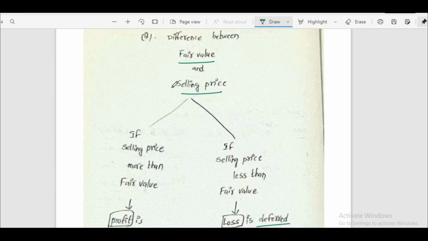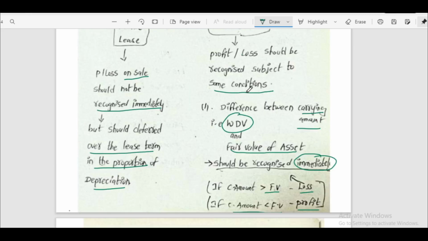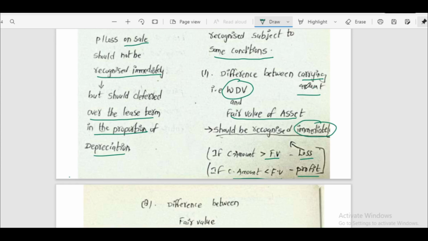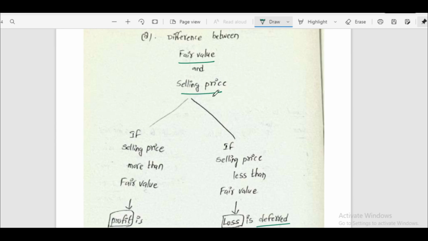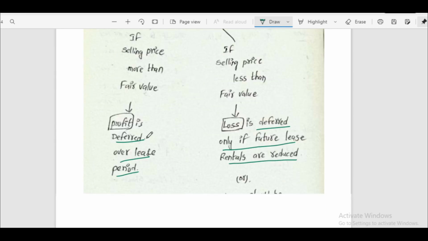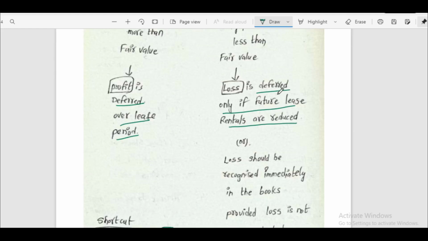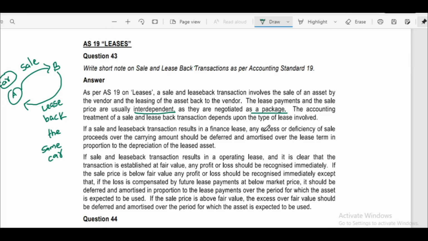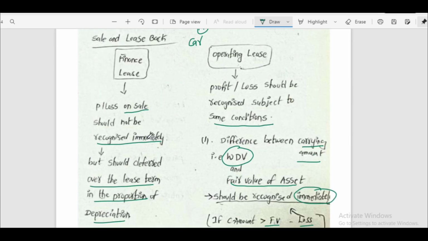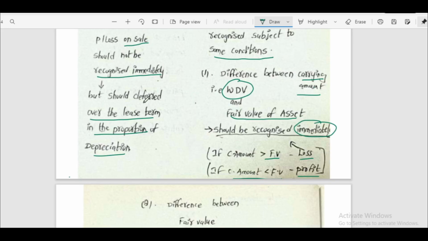Here we have studied the difference between carrying amount and fair value of the asset should be recognized immediately, and the difference between fair value and selling price. If selling price is more than fair value, profit is deferred and amortized over the lease period. If selling price is less than fair value, loss is deferred only if future lease rentals are reduced. In case of finance lease, profit or loss on sale should not be recognized immediately but should be deferred over the lease term in the proportion of depreciation.